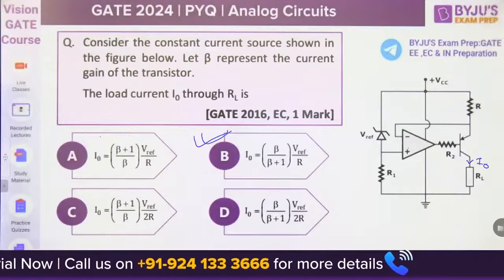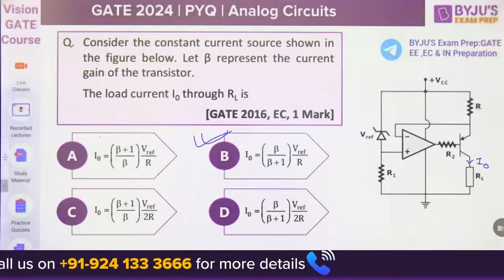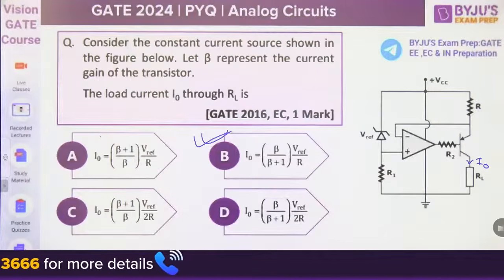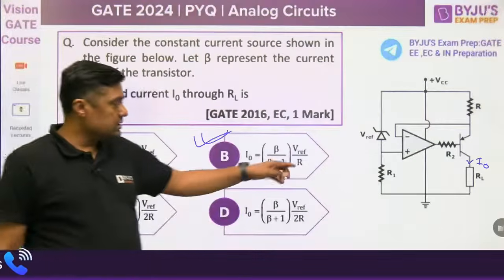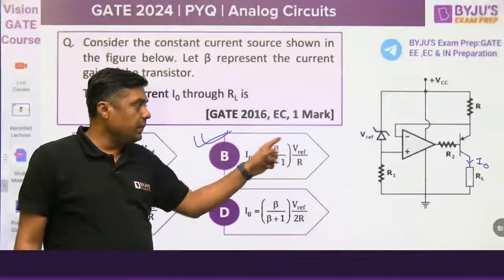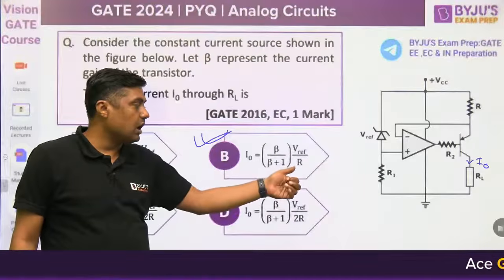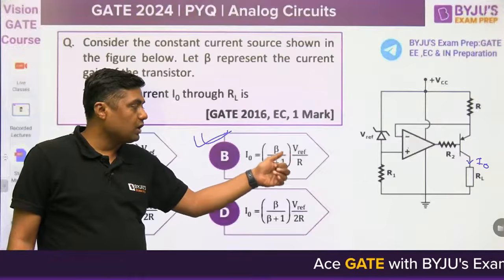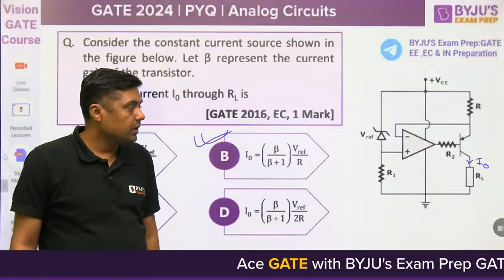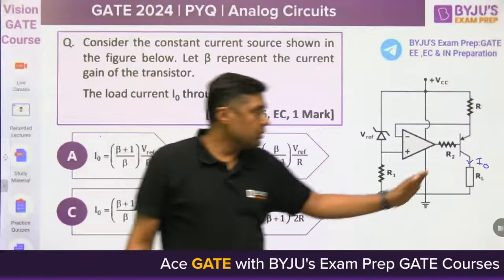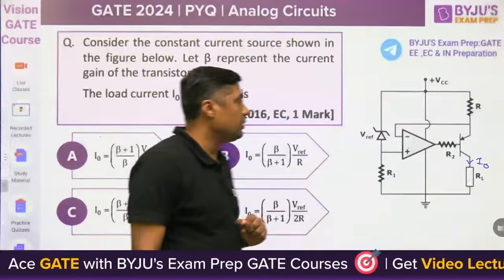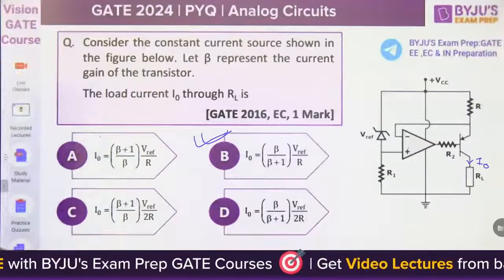We are using this technique for stabilization of the circuit, or we can say that the current through RL is independent of RL. Remember, the current through RL is independent of RL. It depends upon the value of R only. And that's why the voltage across the RL is also independent of RL. Okay, that is the case.